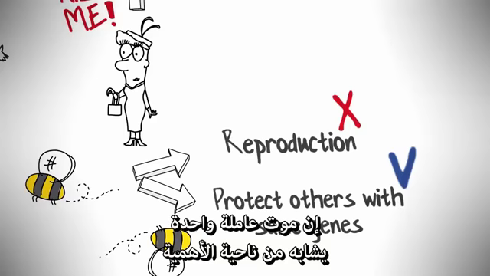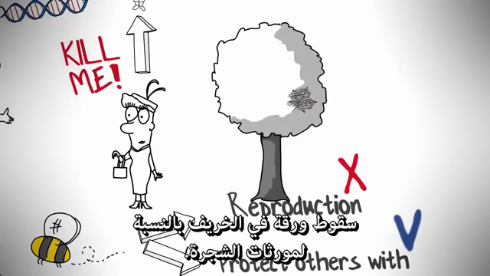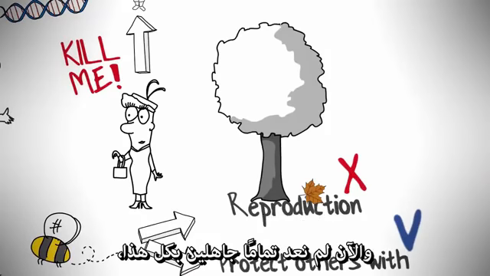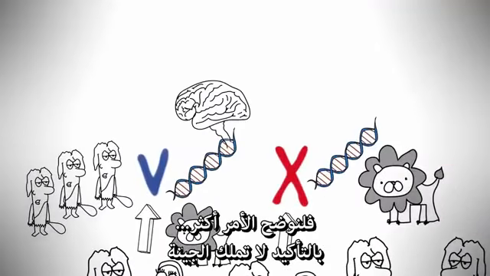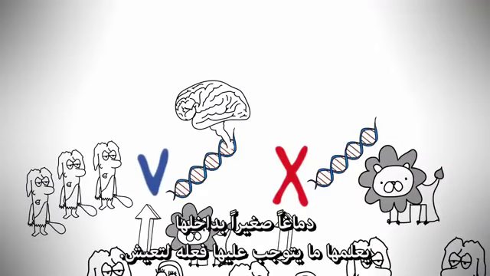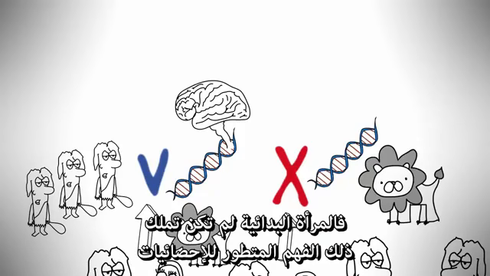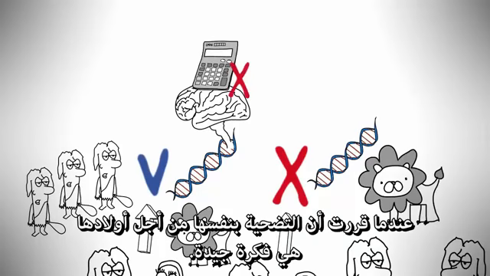Dawkins says, the death of a single sterile worker bee is no more serious to its genes than is the shedding of a leaf in autumn to the genes of a tree. So now that we're not completely naive about all of this, let's make one thing clear. Of course the gene doesn't have some little brain in it that knows what to do to survive. The primitive woman didn't have a sophisticated understanding of statistics when she decided if it was a good idea to sacrifice herself or her kids.